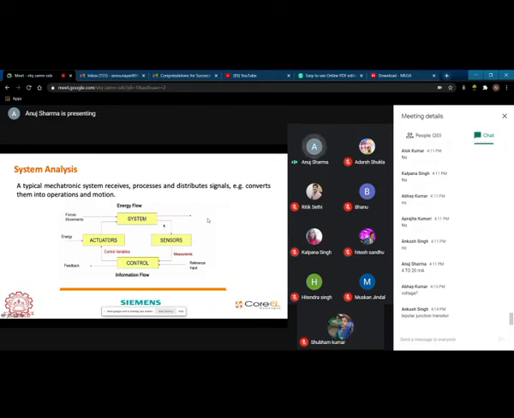This is again a system. Energy is flowing, there is force for the actuator. For the sensor, there is a measurement, there is a control, there is a control variable, there is a feedback, there is a reference input. Okay, so this is how information is flowing, energy is flowing, and material is flowing.